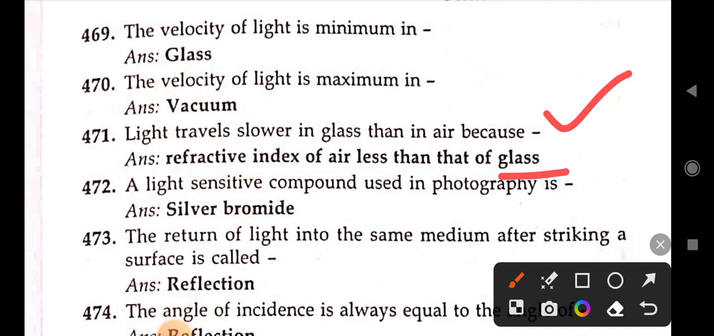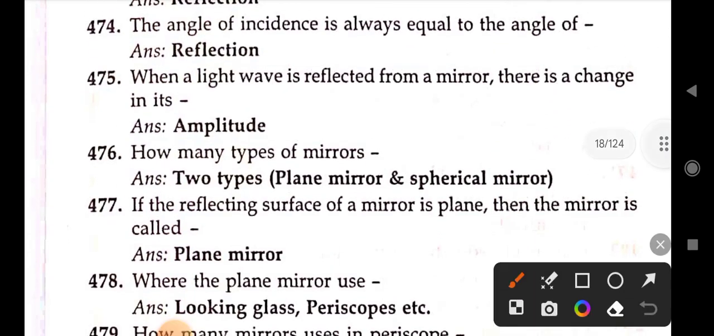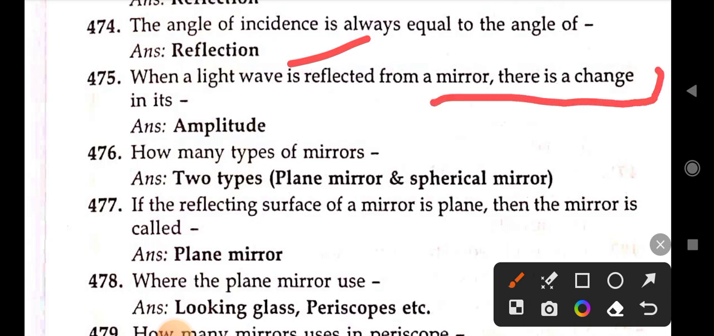Next, the light-sensitive compound used in photography is silver bromide. Next, the return of light into the same medium after striking a surface is called reflection. Next, the angle of incidence is always equal to the angle of reflection. Next, when a light wave is reflected from a mirror, there is a change in its amplitude.